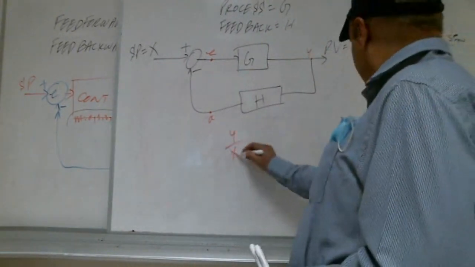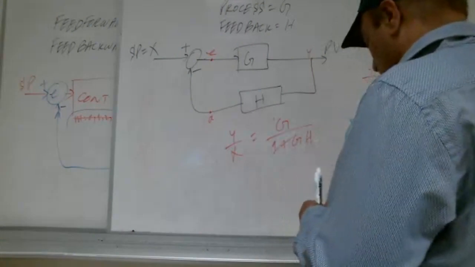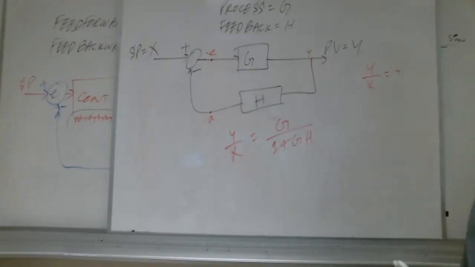So Y over X is equal to G over 1 plus GH. Right, Shabab?